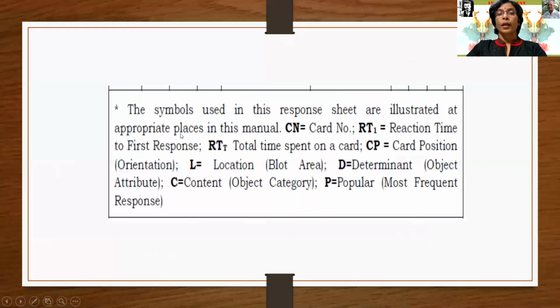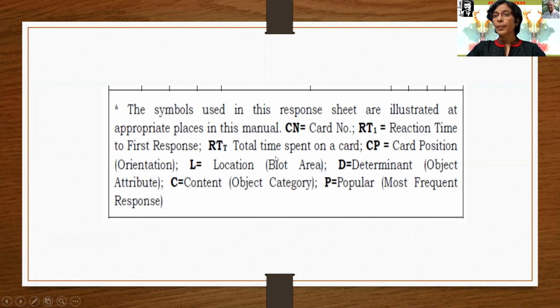Okay. See, and those are the short forms or acronyms. CN stands for card number, RT1 stands for reaction time to the first response, that is called RT1, reaction time for response 1 is RT1.